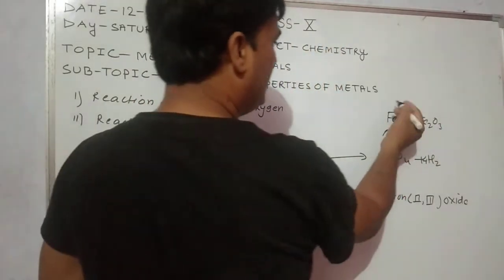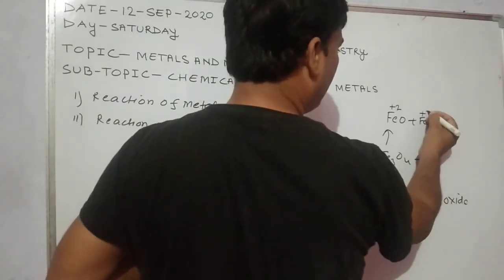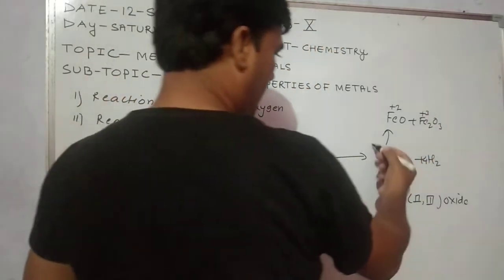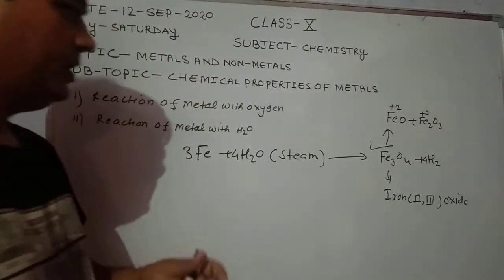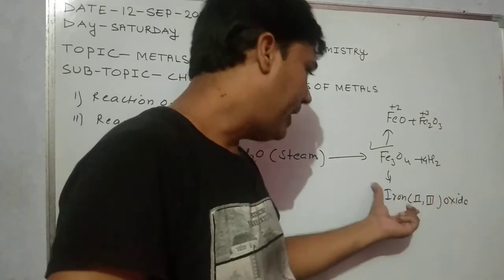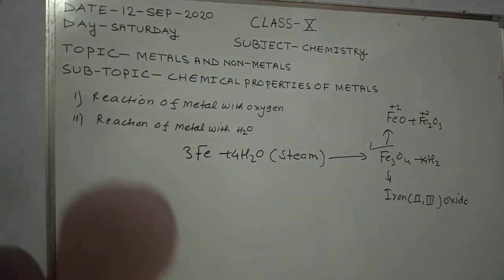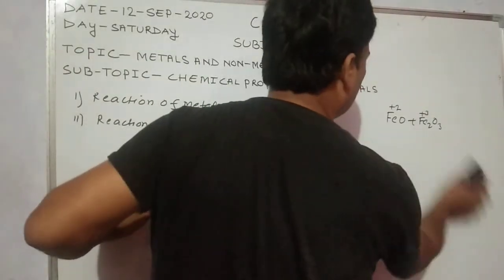It is formed from FeO plus Fe2O3. In FeO the valency of iron is 2 and in Fe2O3 the valency of iron is 3. So Fe3O4 is also known as iron(II,III) oxide. The next example is zinc.